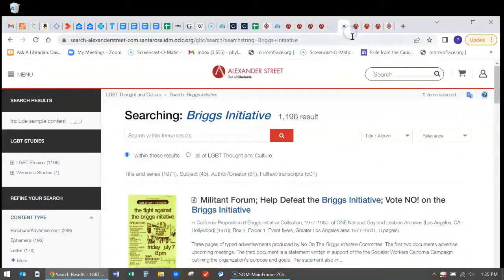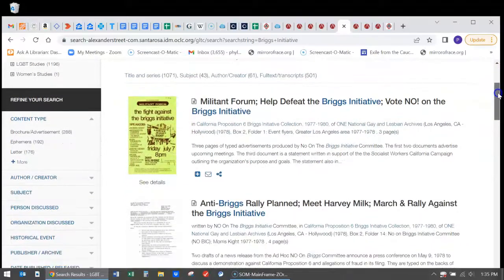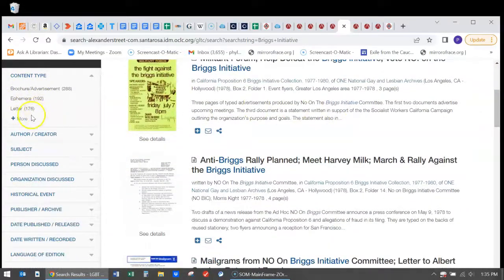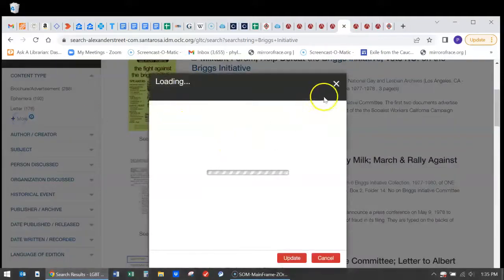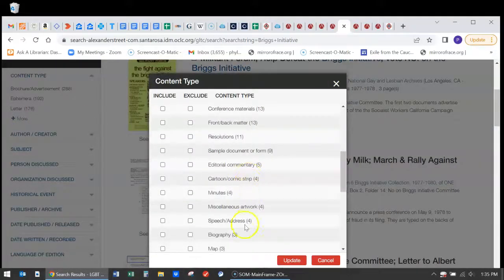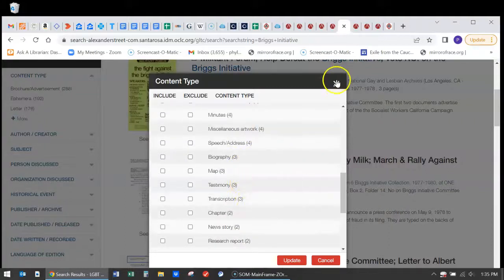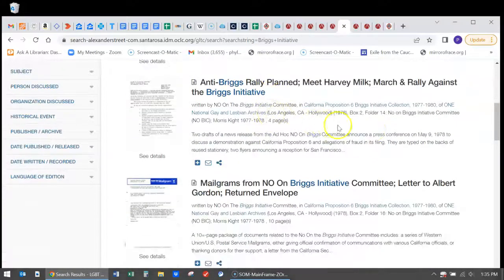And the results of that search give me, wow, that's a lot more. I got almost over 1,000 results for that search. It's telling me the content types. I've got a lot of brochures and advertisements, ephemera, letters, and more, cartoons, speeches. And as I go through this, I've heard this name Harvey Milk before. I'd like to know a little bit more about him.